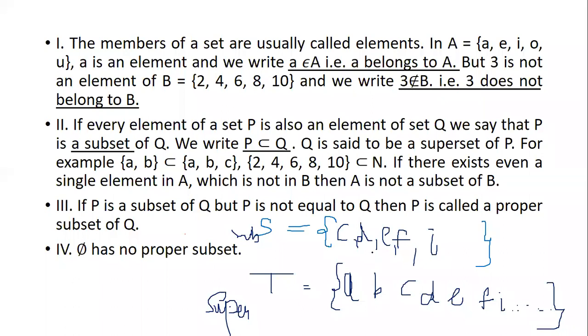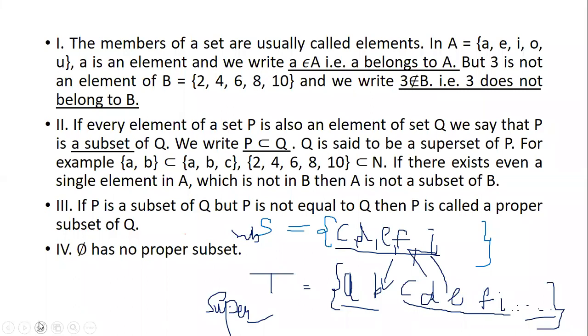Because S has a few elements which are already present in T. So C, D, E, F, I is already here. But apart from that, there are also other elements. That is why T becomes the superset and S is the subset, because only a few elements from T are taken.